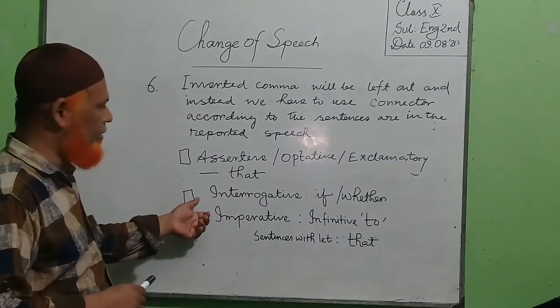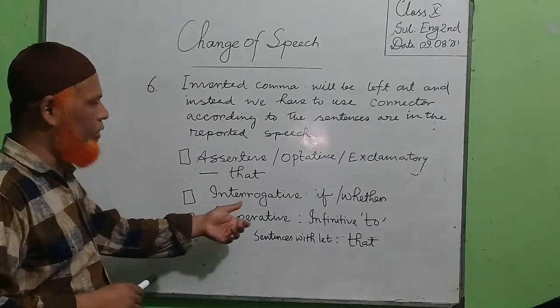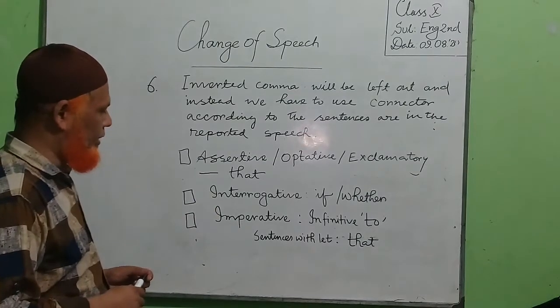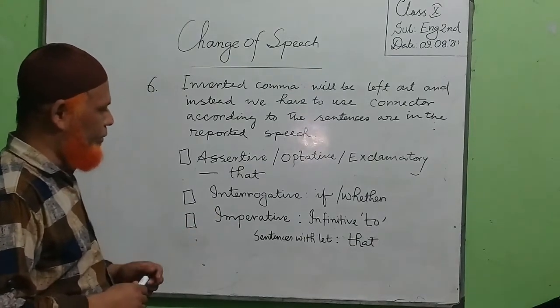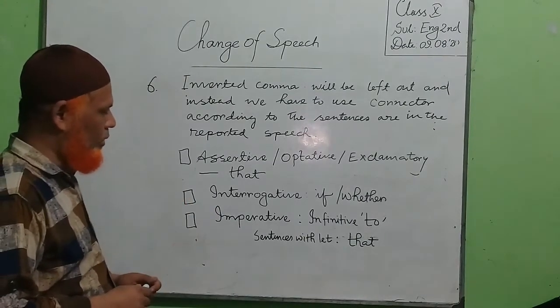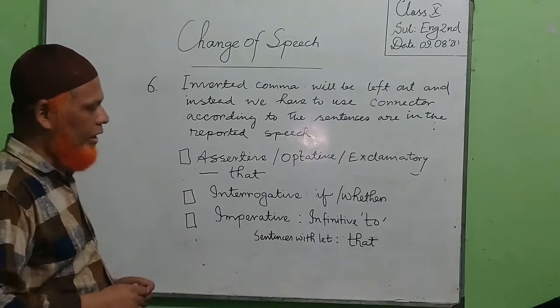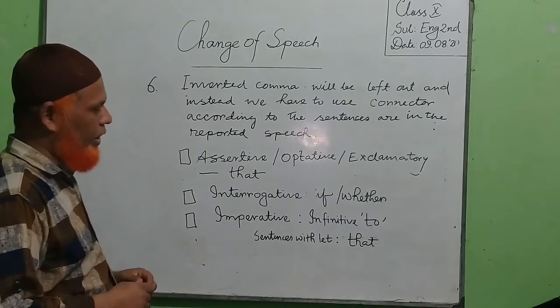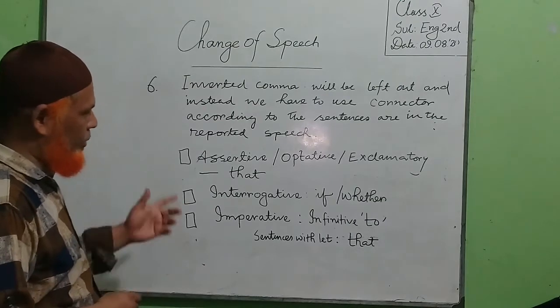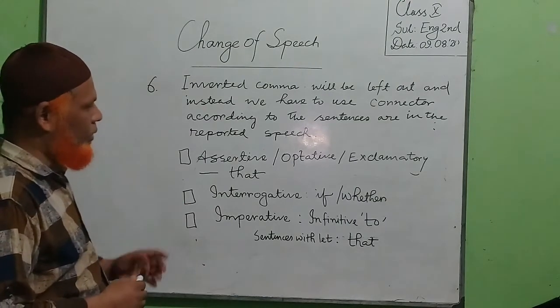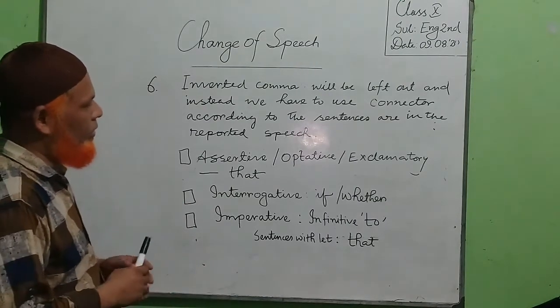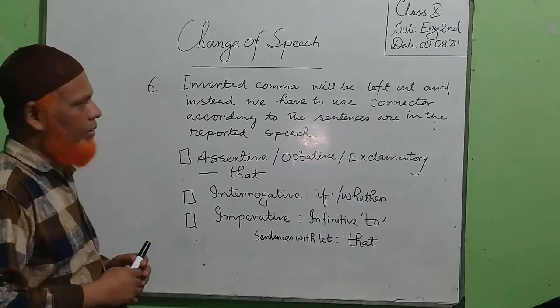If the sentences are interrogative, then we use if or whether. And regarding imperative, we use the infinitive to, or sentences with let. This should be remembered if we want to perform the changing task.